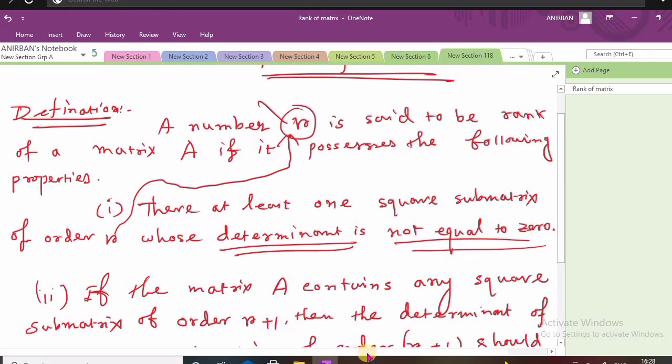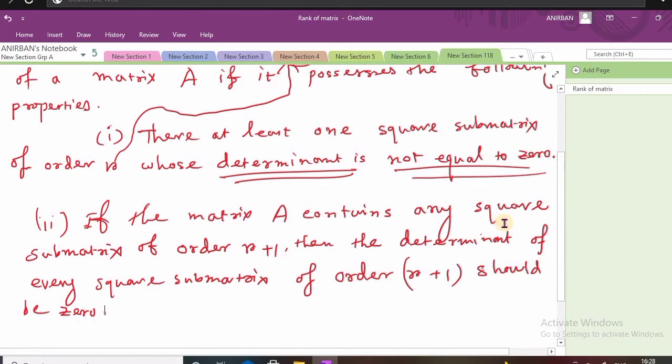And the next point is, if the matrix A contains any square submatrix of order r plus 1, that is, of order greater than the rank, then the determinant of every such square submatrix should be 0.